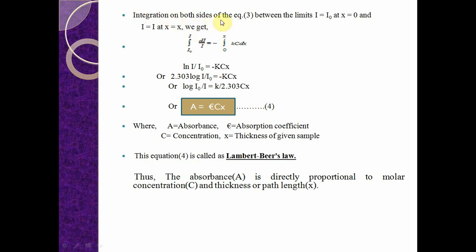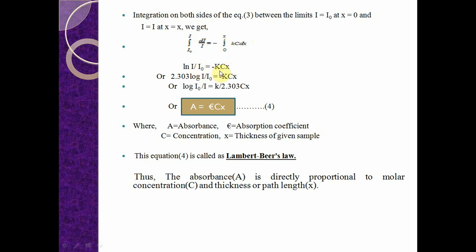Integration on both sides of equation 3 between the limits I equal to I naught at x equal to 0 and I equal to I at x equal to x, we get integral I naught to I dI by I is equal to minus integral 0 to x KC dx. After integration, this equation can be written as ln I by I naught is equal to minus KCx.